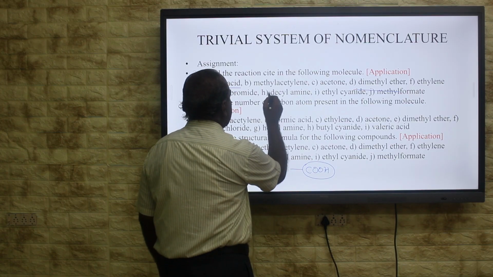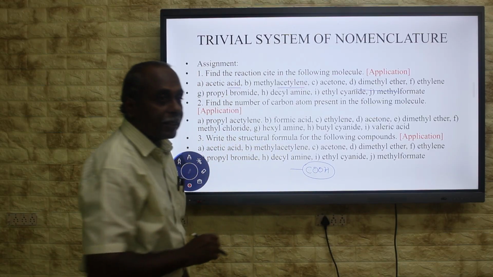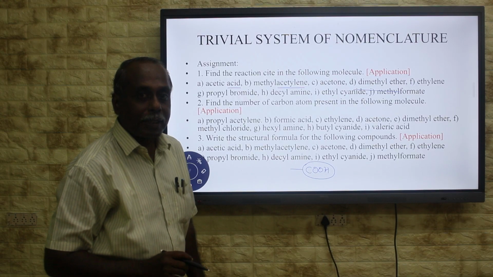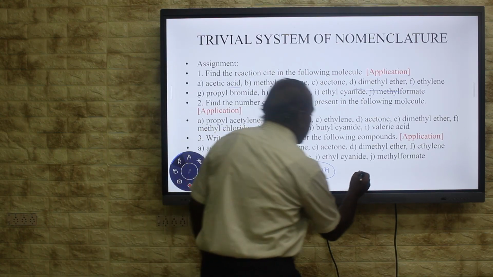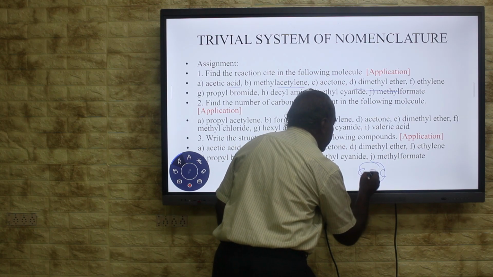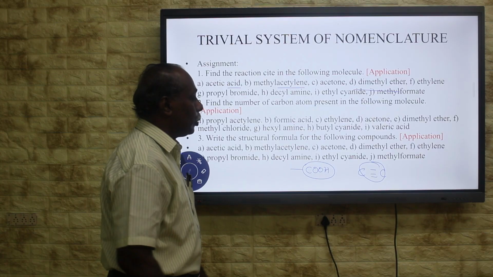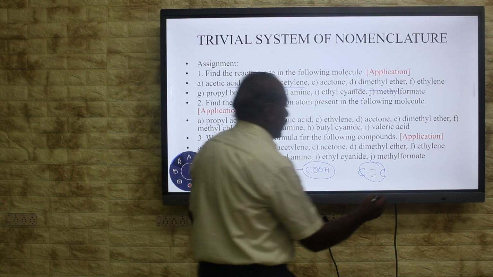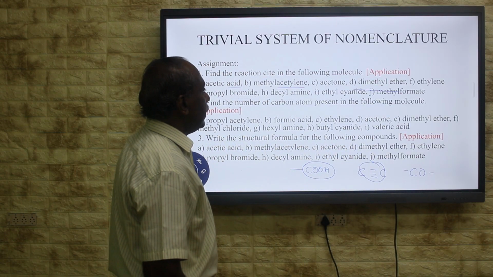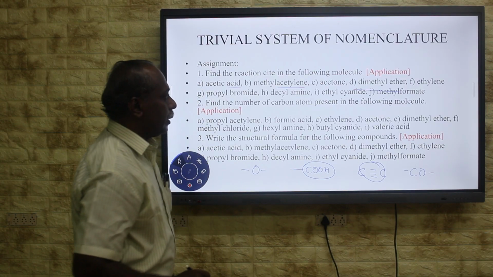Here methyl acetylene, it is an alkyne. What is the reaction site present in the acetylene? It is an alkyne. Therefore, the triple bond is the reaction site. Here reaction takes place in the triple bond only. Remaining part is unaffected. Then acetone. Here ketone, the CO group is a reaction site. Dimethyl ether, oxygen is the reaction site.